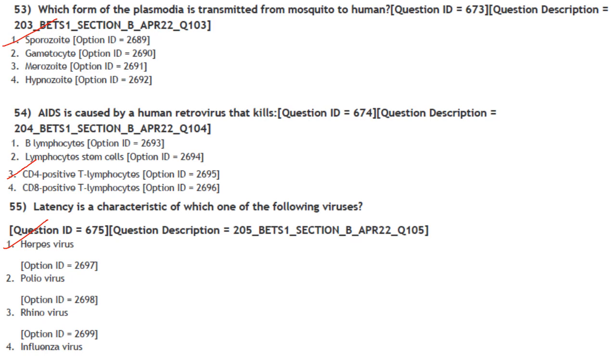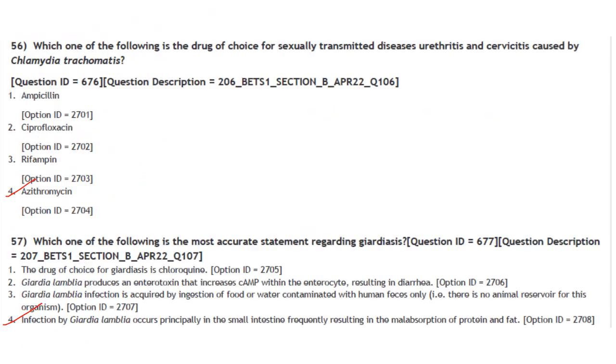Then next one. Which form of plasmodia is transmitted from mosquito to humans? It is sporozoite. First one is the answer. AIDS is caused by human retrovirus that kills CD4 positive T lymphocytes. Answer is option 3. Then latency is characteristic of which of the following viruses? It is herpes virus. Answer is option 1.